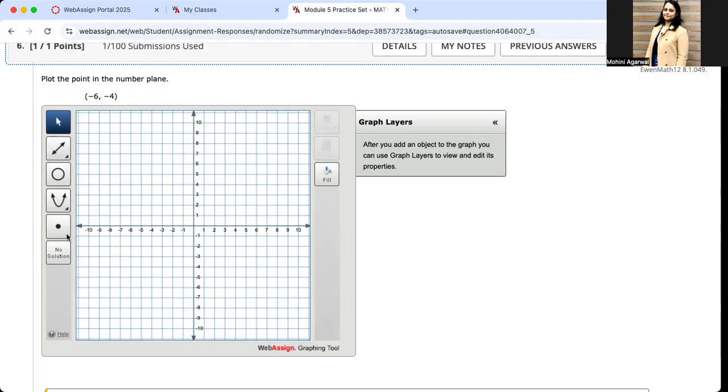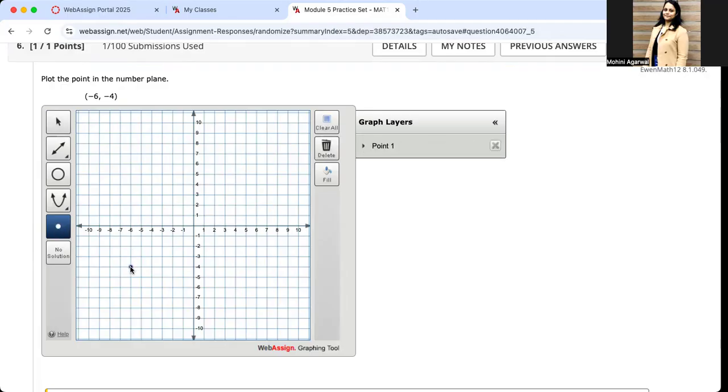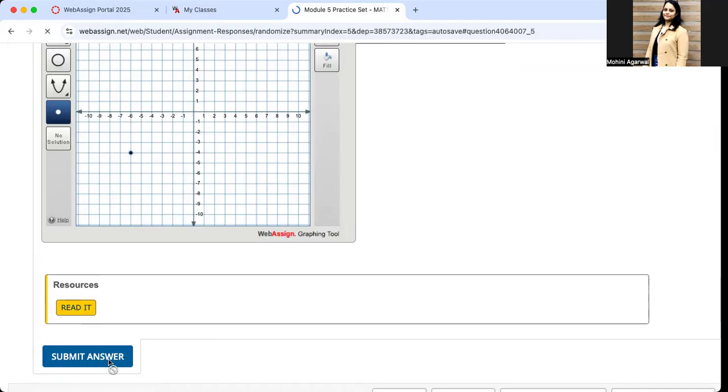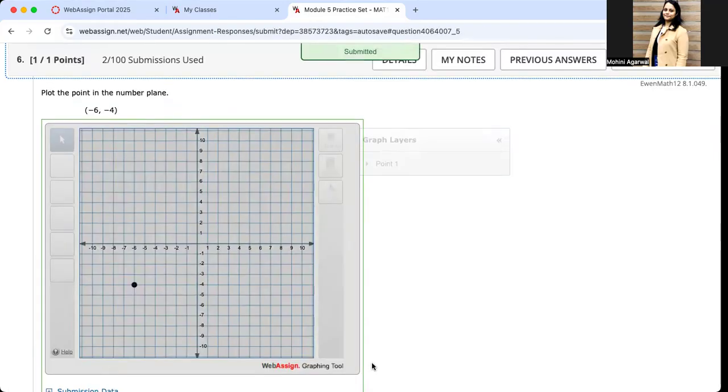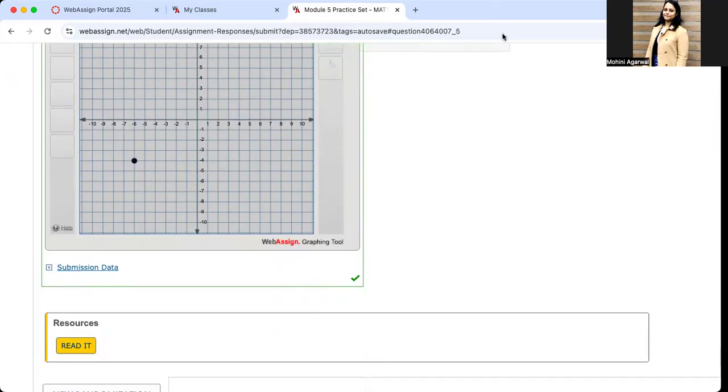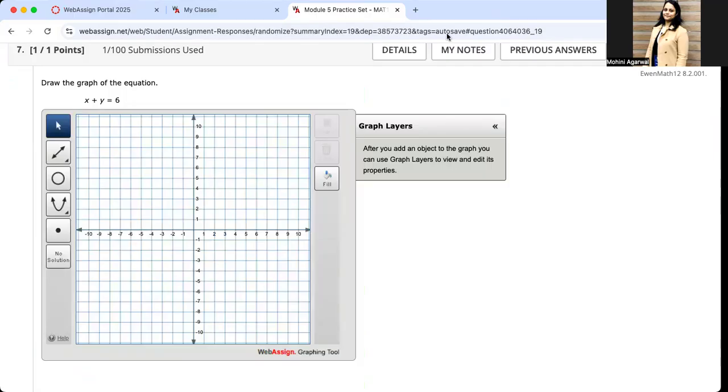Let's pick the mouse. I have taken a point which should highlight as blue for you. Now you have negative 6 and negative 4. When you click, it would appear as a point. If we submit that, you should be able to see how to do this question in an interactive graphing tool here. Okay, let's see the next problem, which is number 7 for us.